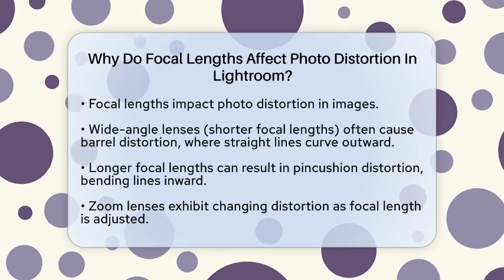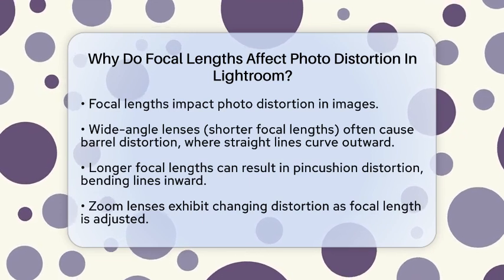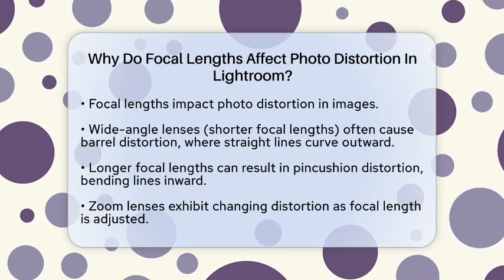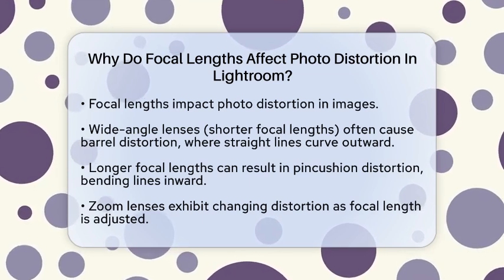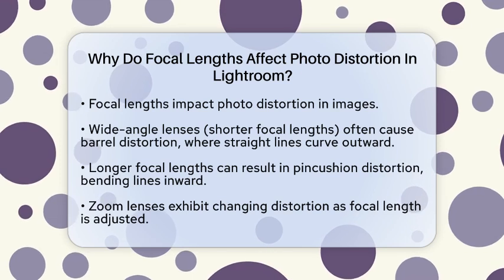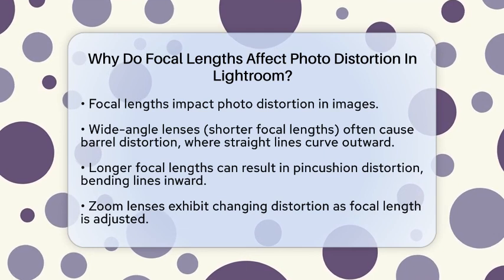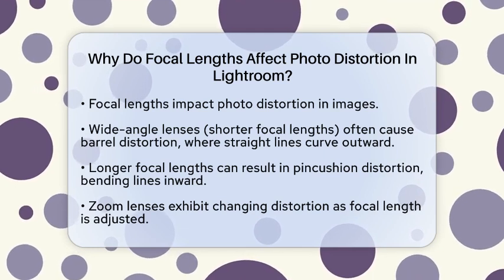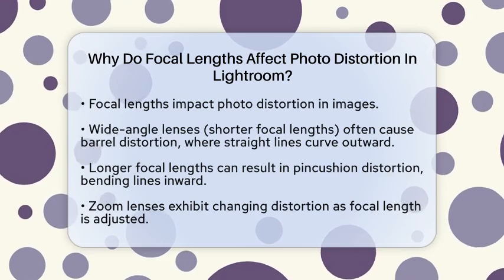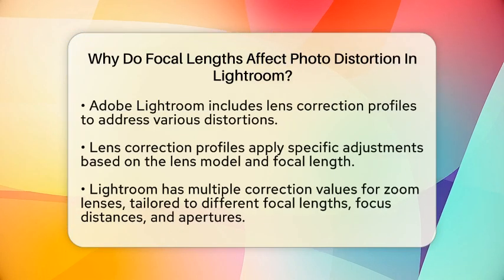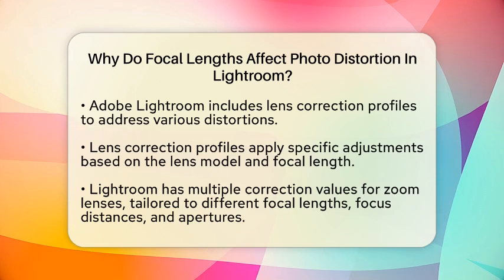Let's break it down. Different focal lengths create various types of distortion in images. When you use a wide-angle lens, which has a shorter focal length, you may see barrel distortion. This is where straight lines bow outward, making objects appear wider than they are. On the other hand, longer focal lengths can lead to pincushion distortion, where lines bend inward. This means that as you zoom in or out, the distortion can change continuously, especially with zoom lenses.